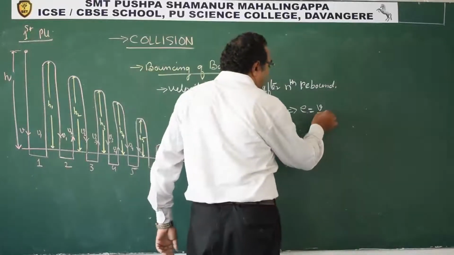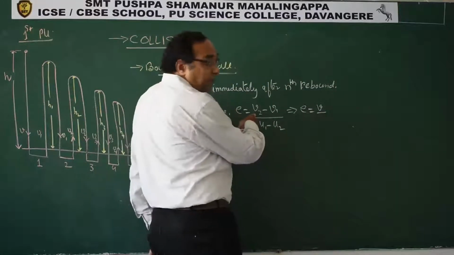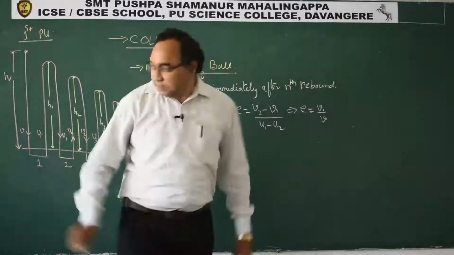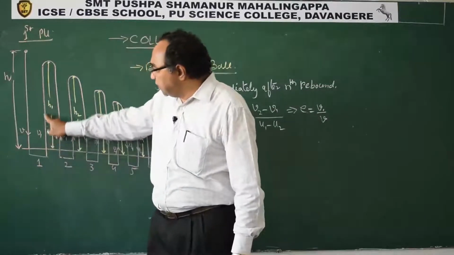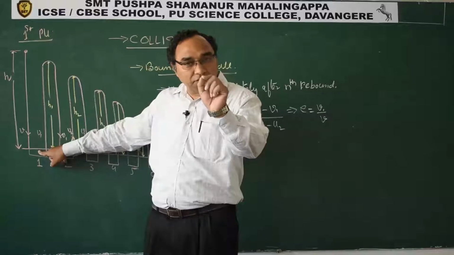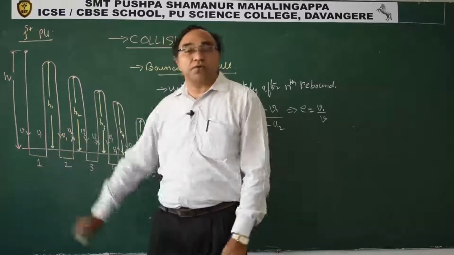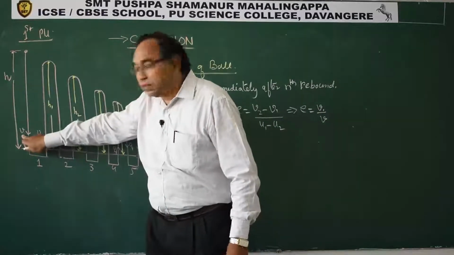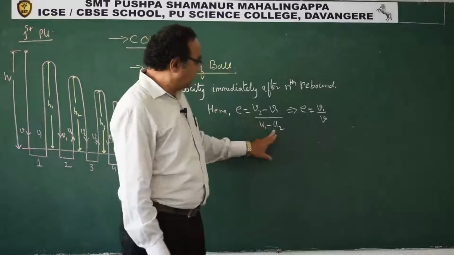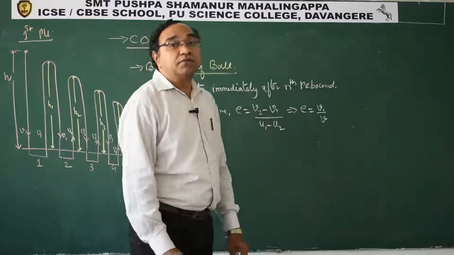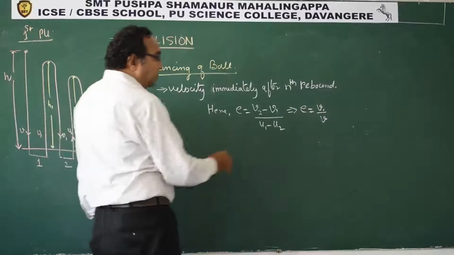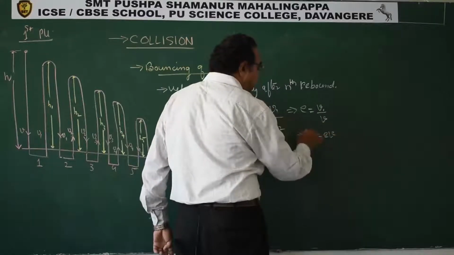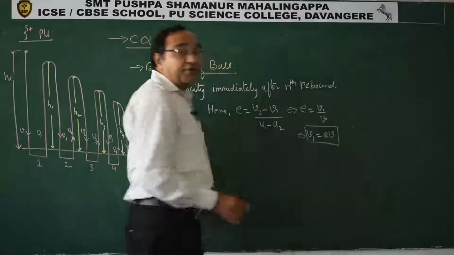This is separation, so it is V1. V1 is the velocity with which it is going away from the earth. So the velocity of separation is V1 minus 0. The velocity of approach: it is approaching the earth with a velocity V, so we have V minus 0. So this gives us, for the first rebound, V1 is equal to E times V.